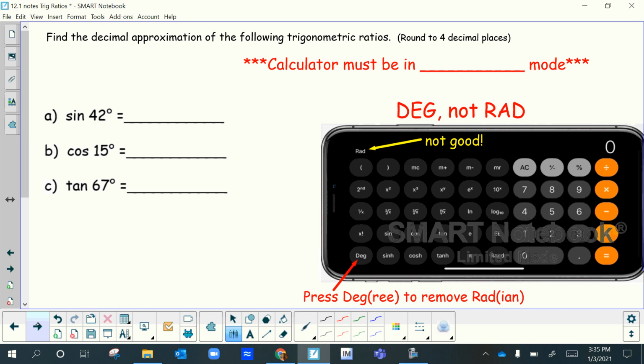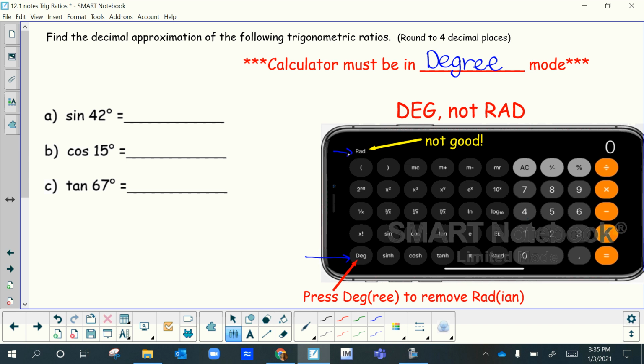So what needs to happen though, and I want you to write this down, is your calculator must be in degree mode. Now I understand most of us are probably using our iPhone, so I put here a picture of your iPhone. And when you turn it sideways, you want to focus on this button right here, okay? And you do not want it to say RAD.